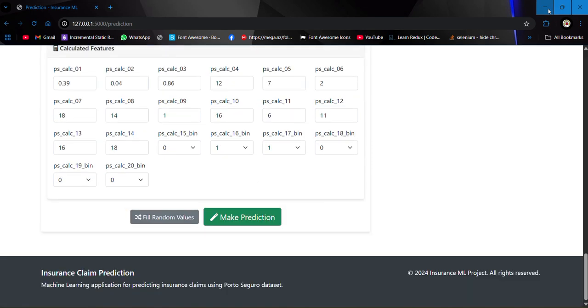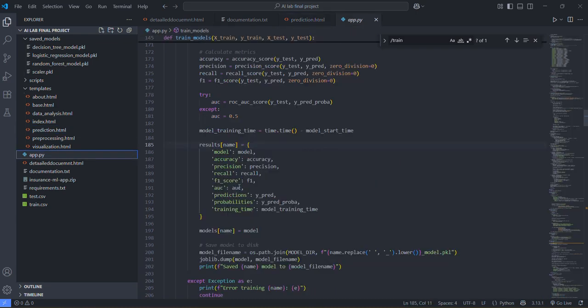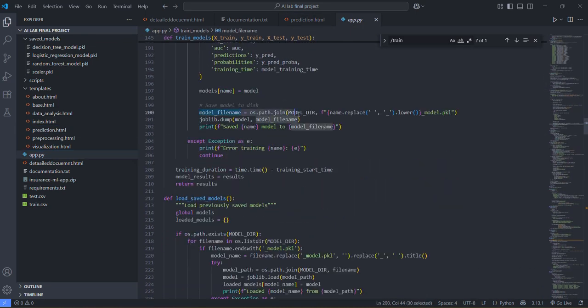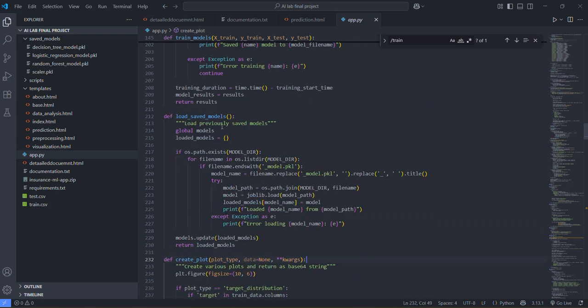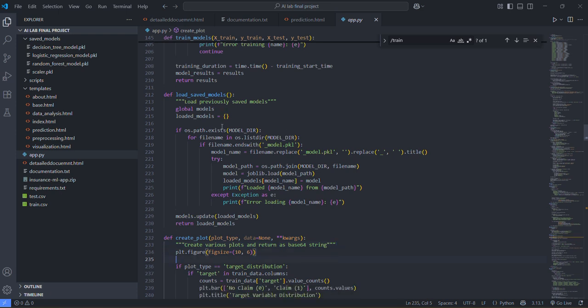Okay, now let's go back to app.py. Here you can see it's also storing the variables globally. Then load saved models: this is for when we have already trained and saved the models previously, and we are only using them, so we can use load saved models.